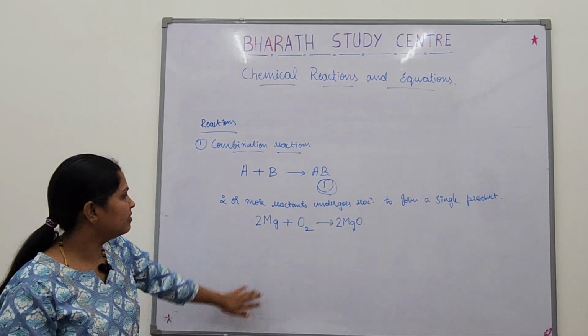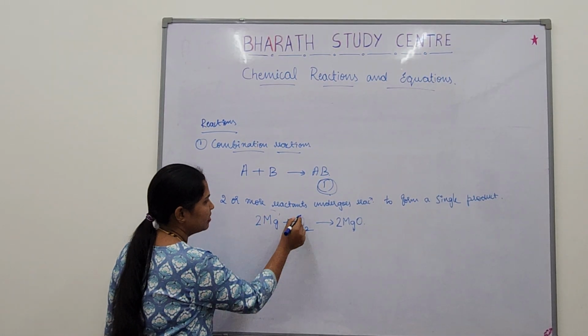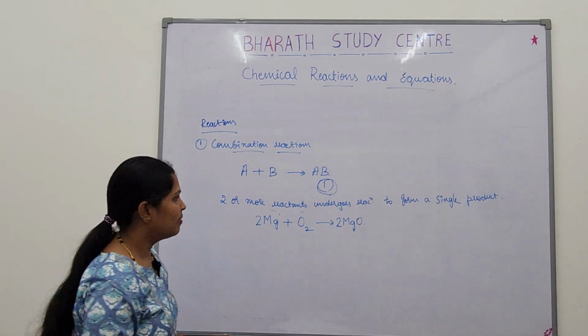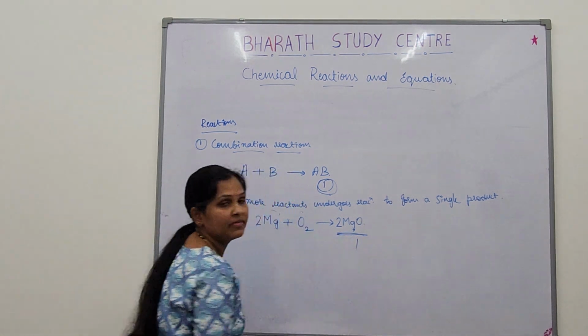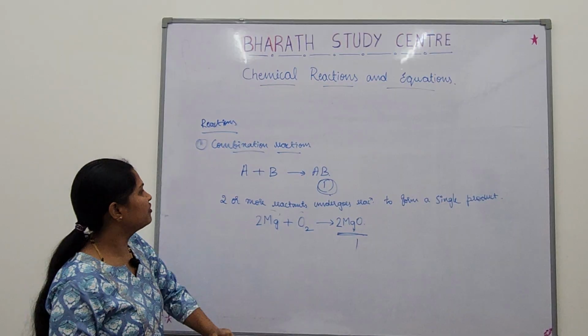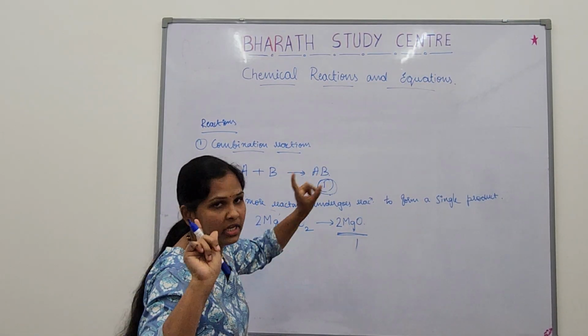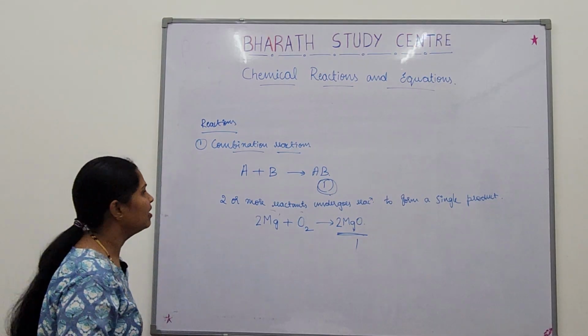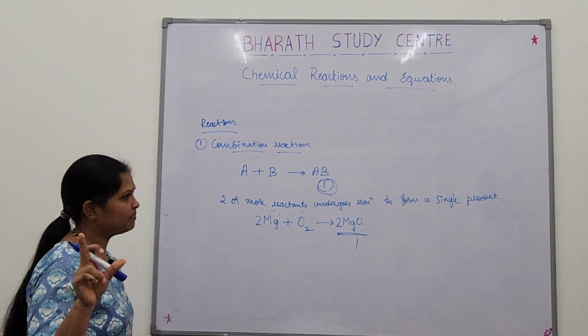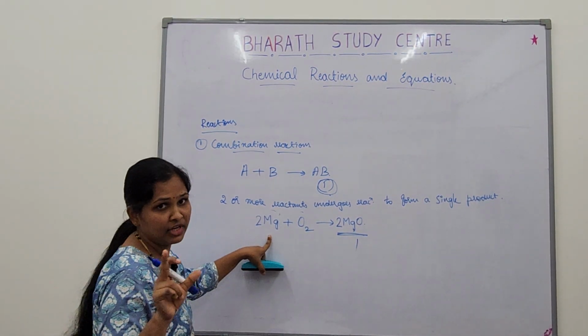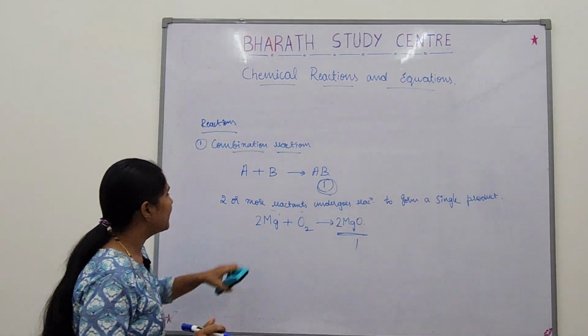So what do you observe here? The reactants are 1, 2. 2 reactants are there, but the product is only 1. Right? So this is a combination reaction. In this reaction, reactants will be 2 or more, but the product is a single one. Yes. So I need to explain an activity of this. It's given in your NCERT textbook.